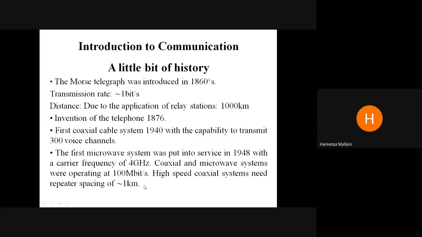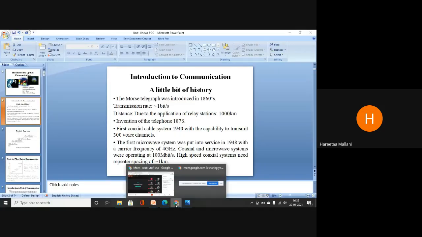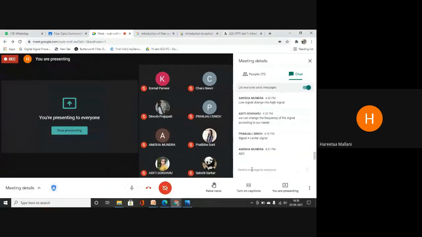What are repeaters? A new word. What is a repeater? Repeaters are used. See, at home also, if you have an internet connection and you are living in a building, you will use some repeaters, routers, that will repeat the signal over a certain amount of distance. So repeaters are needed for long distance communication.